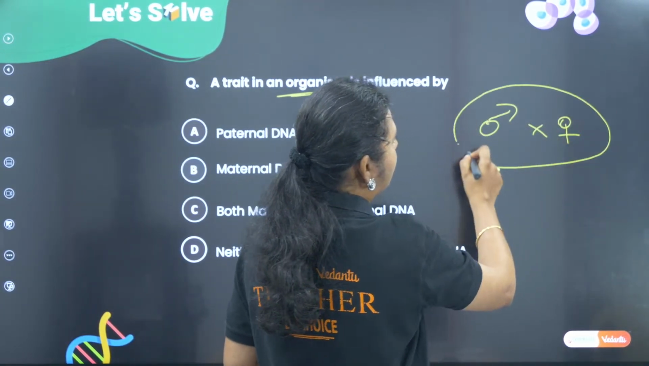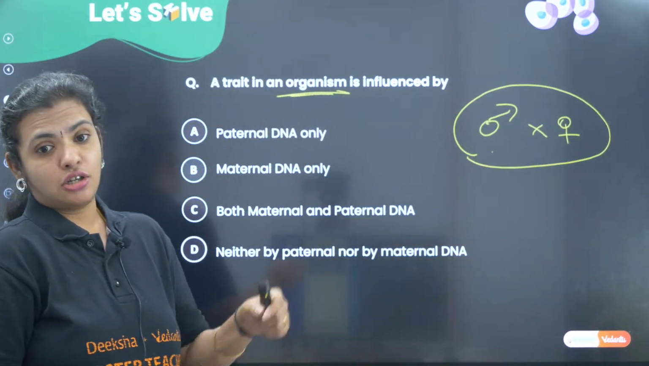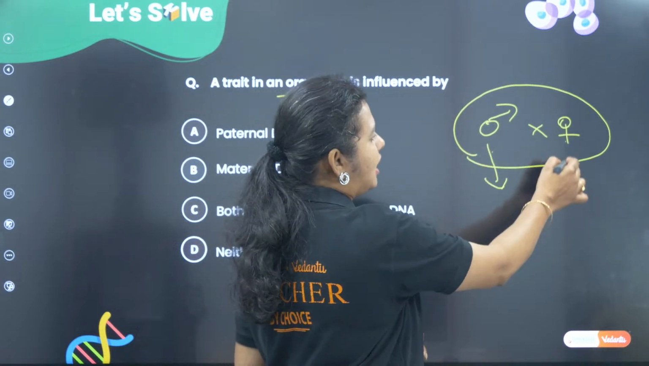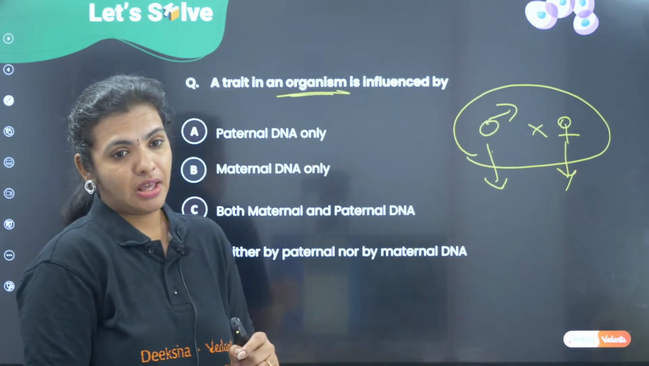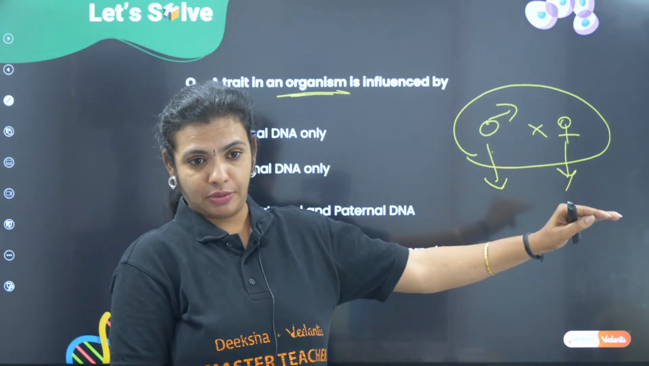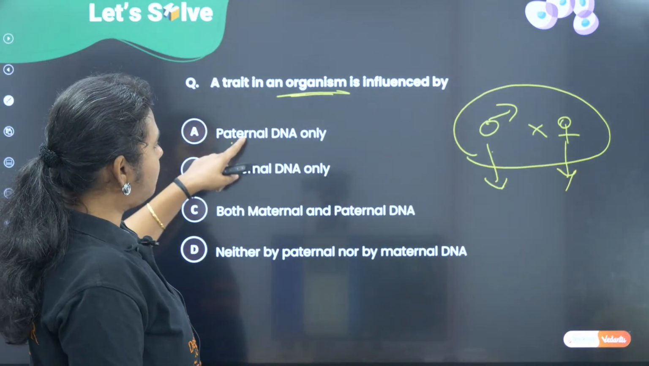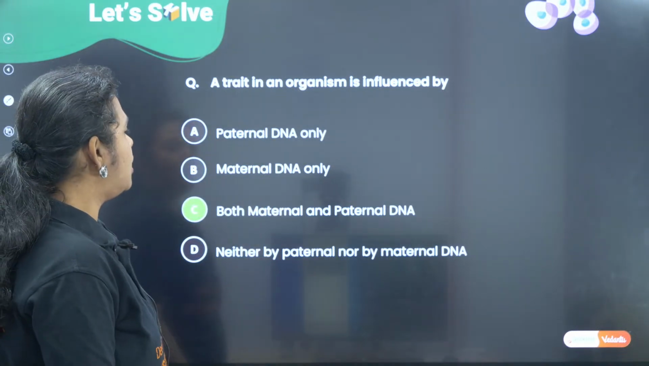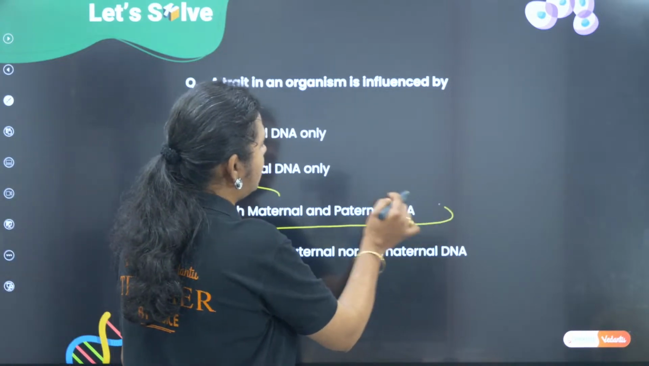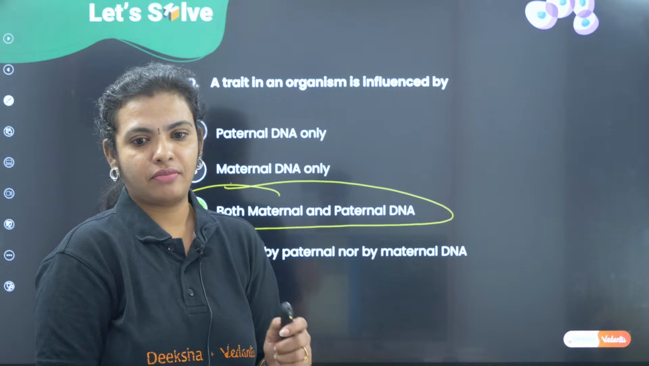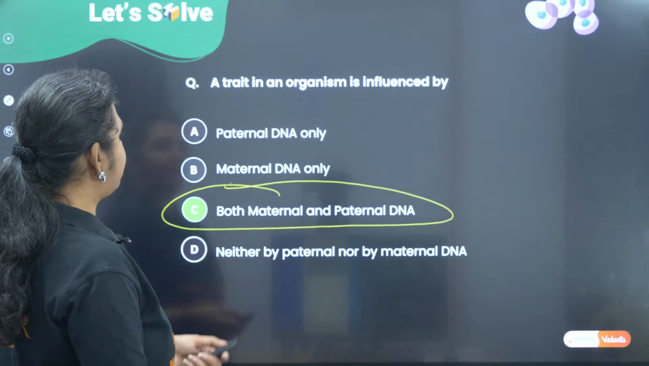Okay, so again, in an organism, definitely the organism is formed by fusion of both the male and female. So the organism is going to have half the characteristics of the father, half the characteristics of the mother, because it's going to be a fusion of both. 50%, 50%, correct? So it's going to be both the maternal and paternal DNA. Yes, Pushpa, 50-50. So that's going to be both the maternal and paternal DNA, which is option C. All right, no problem, Pushpa.